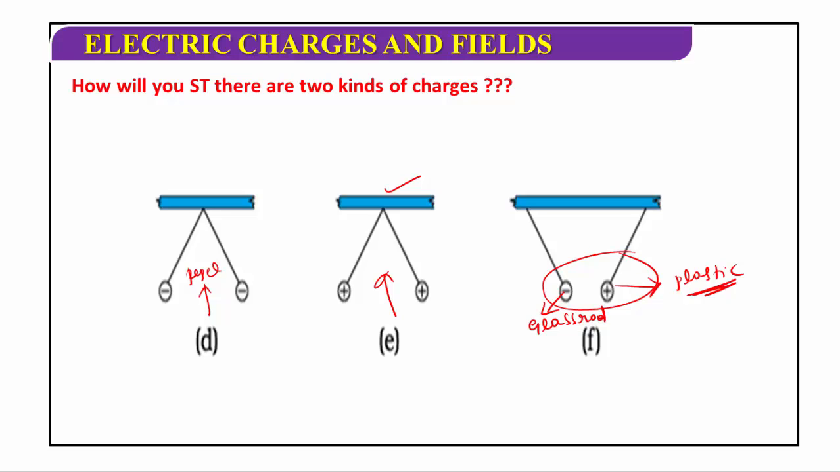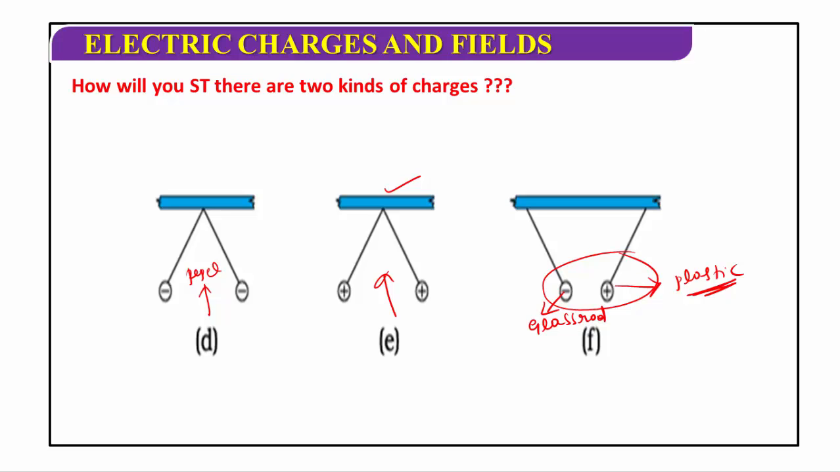When the glass rod is rubbed against the silk and placed near the pith balls, again the pith balls repel each other. But in the third case, one pith ball is placed in contact with the glass rod and another pith ball is placed in contact with the plastic rod. In this case, the two pith balls are attracted to each other. What is the conclusion of this experiment?